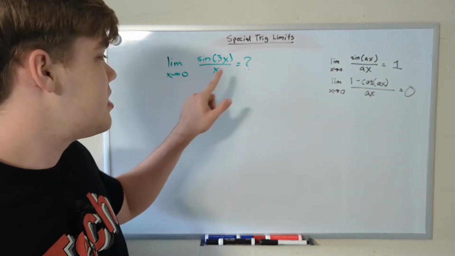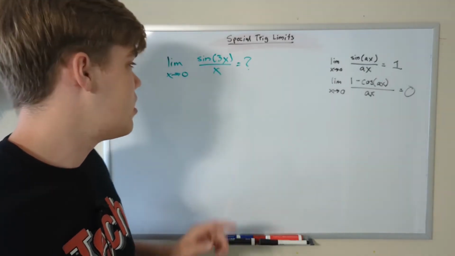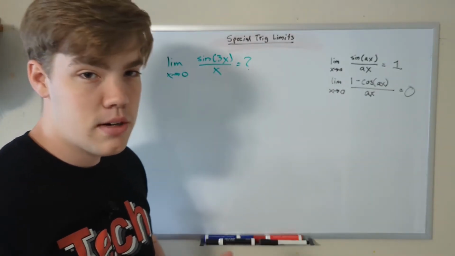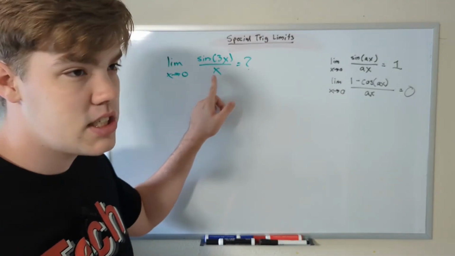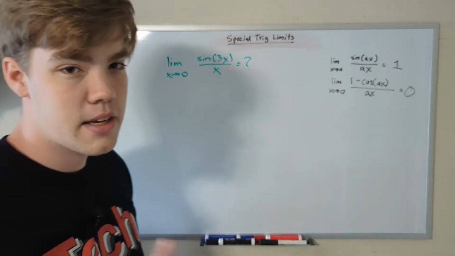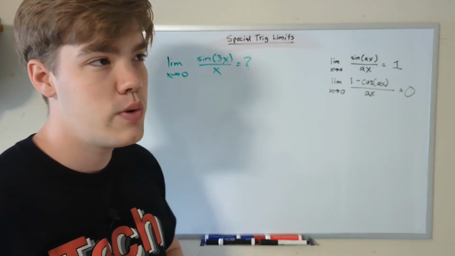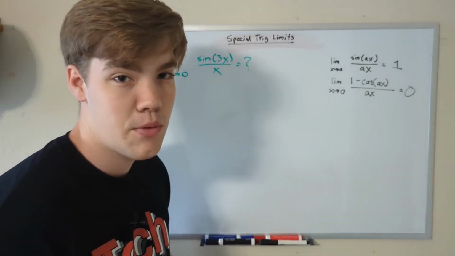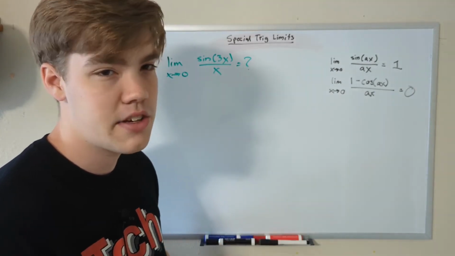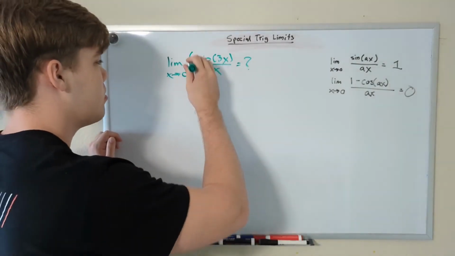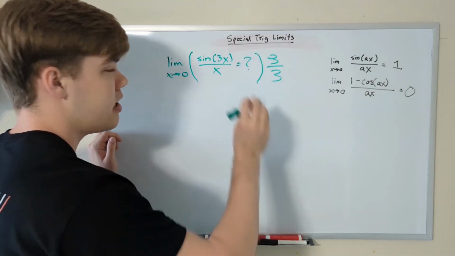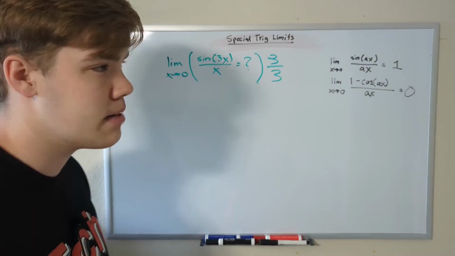We need to make this and this be the same thing. In other words, we need to make this x on the bottom turn into 3x. How might we do that? And more importantly, how do we do that so that we don't change the value of this function? That's a really good question. Well, just like in my last video about rationalizing, we could technically multiply by 1, manipulating the function to be a little bit different, but still have the same value. In this case, we're going to multiply this entire inside function by 3 divided by 3. In other words, times 3 on top and times 3 on bottom.